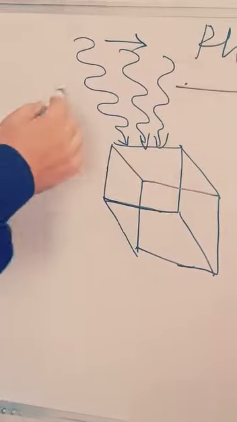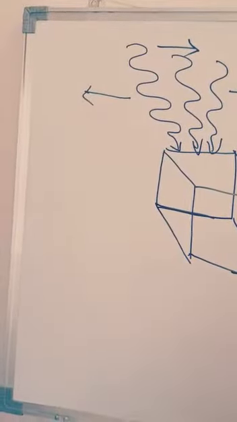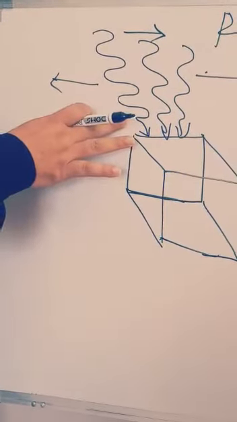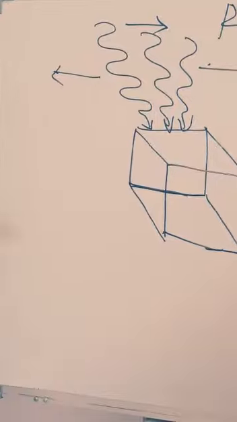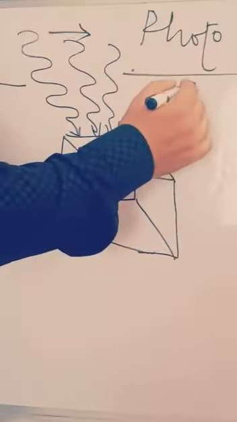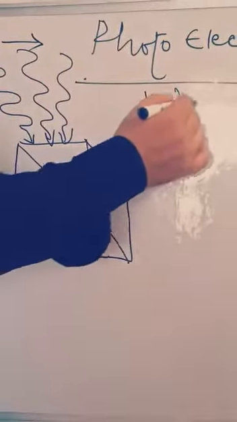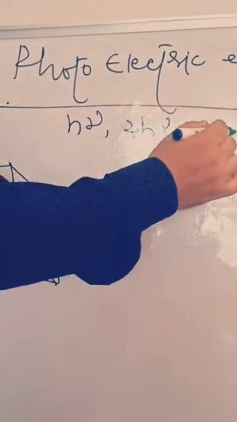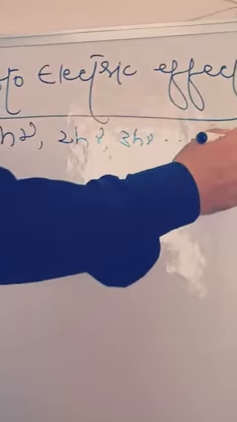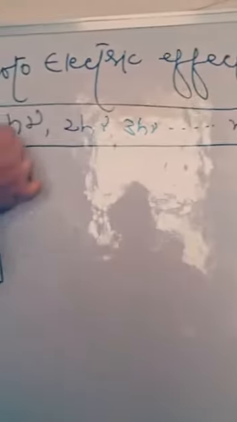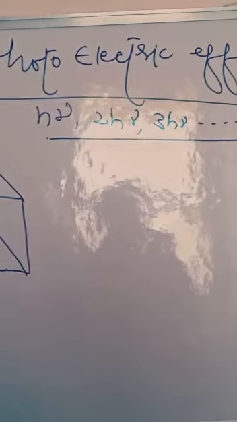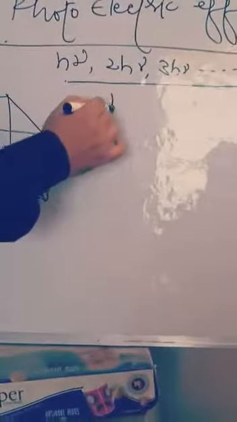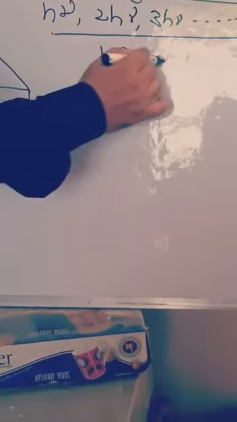We know that in the solar radiation there is an energy packet which is known as the photon, and that energy is a photonic energy. We know that energy will remain either in the form of h nu, or 2h nu or 3h nu, up to nh nu. Its energy exists only in this form. In between them the energy cannot exist. The energy cannot be h nu by 2 or 3h nu by 2.